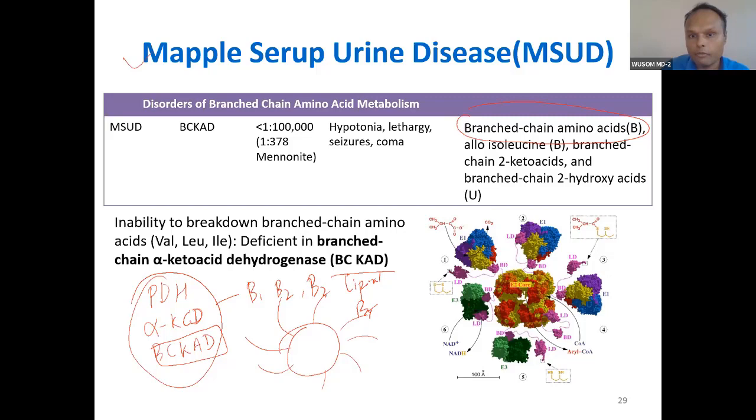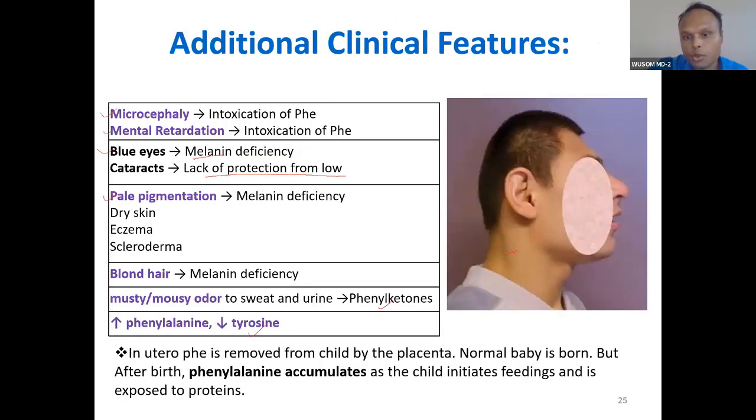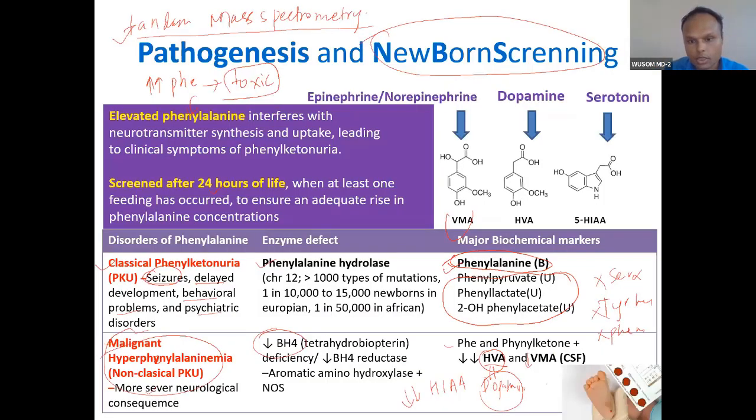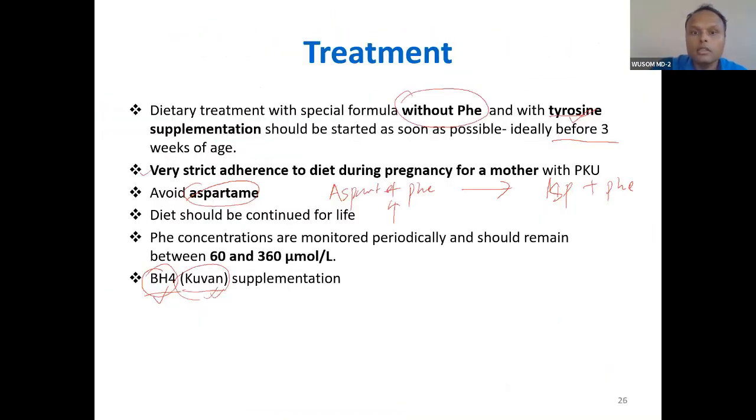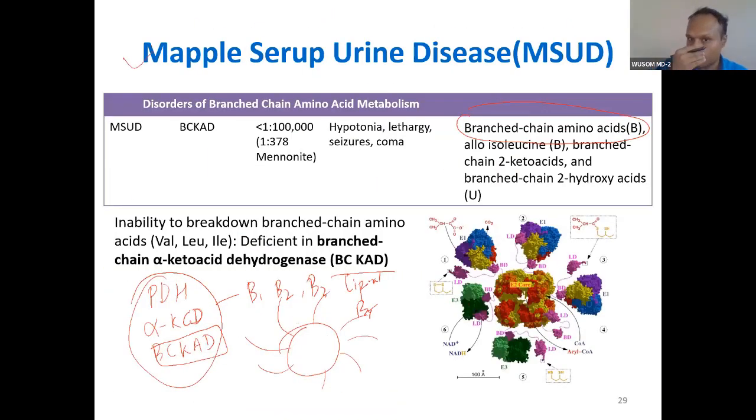So B is for blood, U for urine. Blood will have these, and I have shown here you can see CSF, so you will see this component in CSF too. I have written everything here for diagnosis purposes. Branched chain amino acids will be high in blood. Valine, leucine, isoleucine are very high in blood. Branched chain keto acids are high, and keto acids are high in urine.